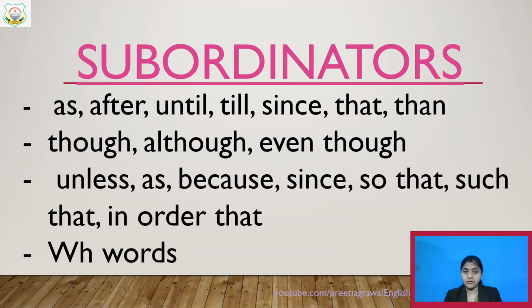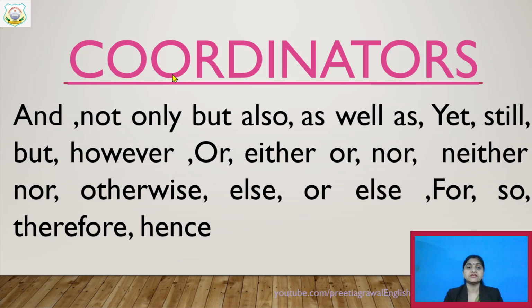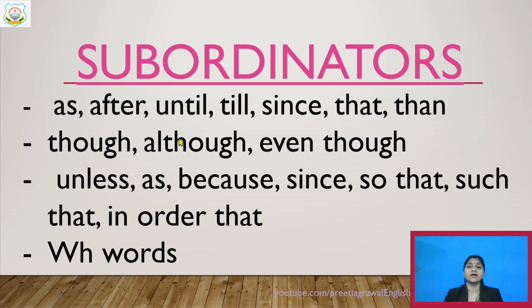Is it clear to you? Have you understood what subordinators are? These subordinators are the conjunctions which we use in complex sentences. So whenever you are confused, whenever you are unable to identify whether the sentence is complex or compound, because both have two finite verbs, you can just check this. If a coordinator is there, it means that is your compound sentence. If a subordinator is there, it means that is your complex sentence.